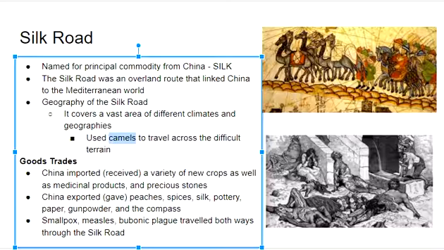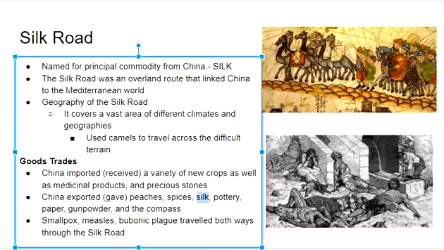So let's look at the goods that were traded along the Silk Road. China imported or received new crops from the Mediterranean, as well as medical products and precious stones. So they were getting a lot of valuable things from the Mediterranean. China exported or gave peaches, spices. Silk is going to be a key part, right? Everyone wanted silk.